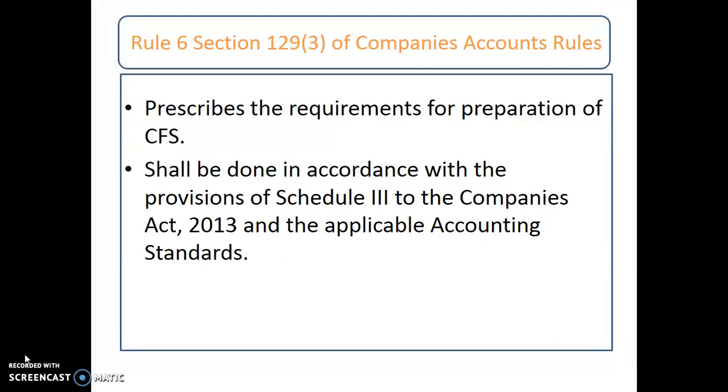Rule 5 speaks of the form number AOC-1 that has to be filled for all the subsidiaries of the parent company by the parent organization and submitted to the ROC. Rule 6 mentions the disclosure of the subsidiaries and provides the guidelines on preparing the CFS, consolidated financial statements, and also mentions that they should be prepared as per Schedule 3 of the Companies Act 2013.